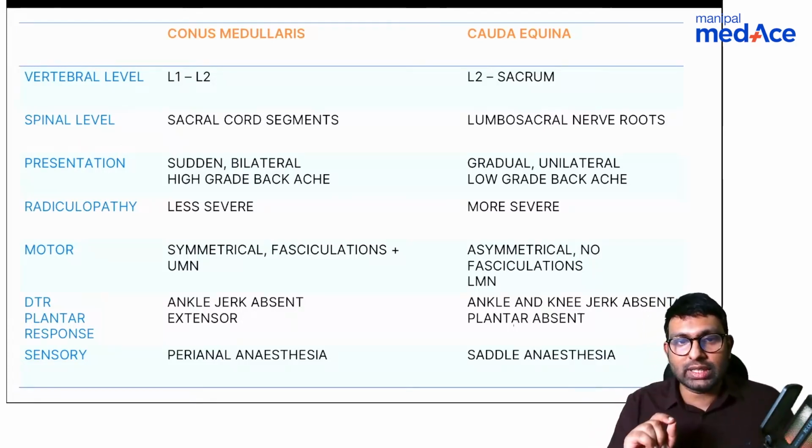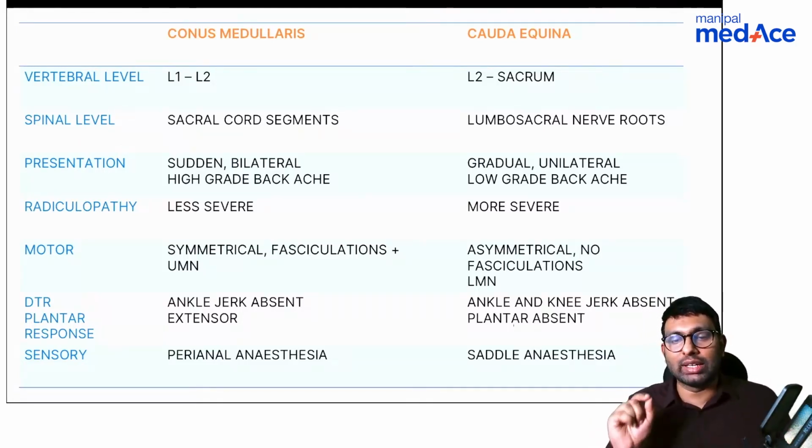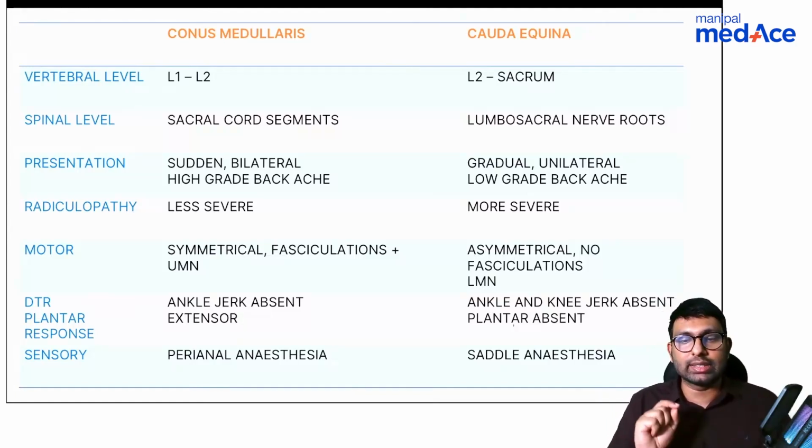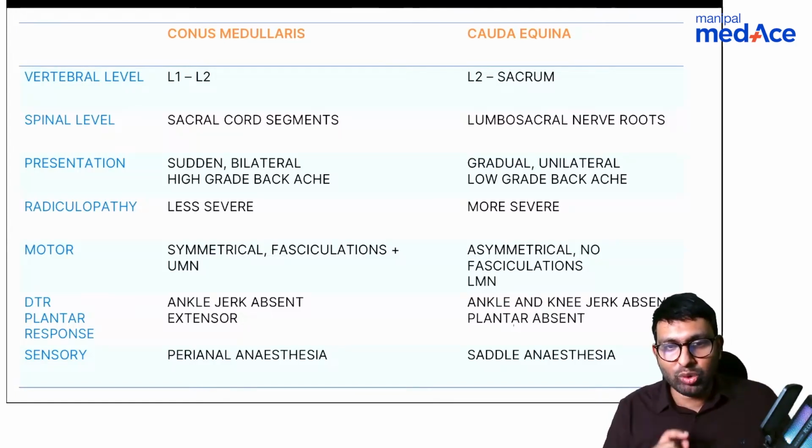Because nerve roots are involved, radiculopathy is more common in cauda equina, less in conus medullaris. And reflexes, I've already told you: in conus, the ankle jerk is affected; in cauda equina, both ankle and knee jerk. Plantar is absent here because it is an LMN type of lesion. Plantar is extensor in conus medullaris because it is a UMN type of lesion.